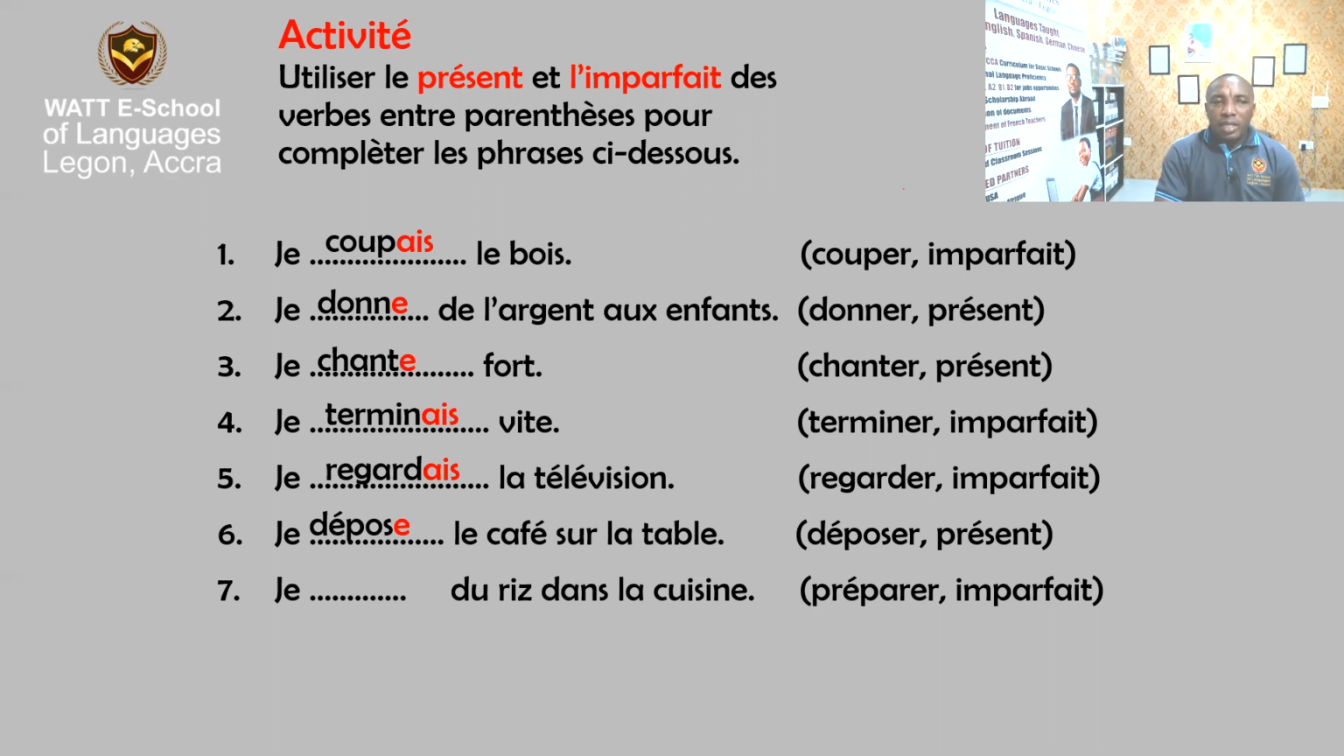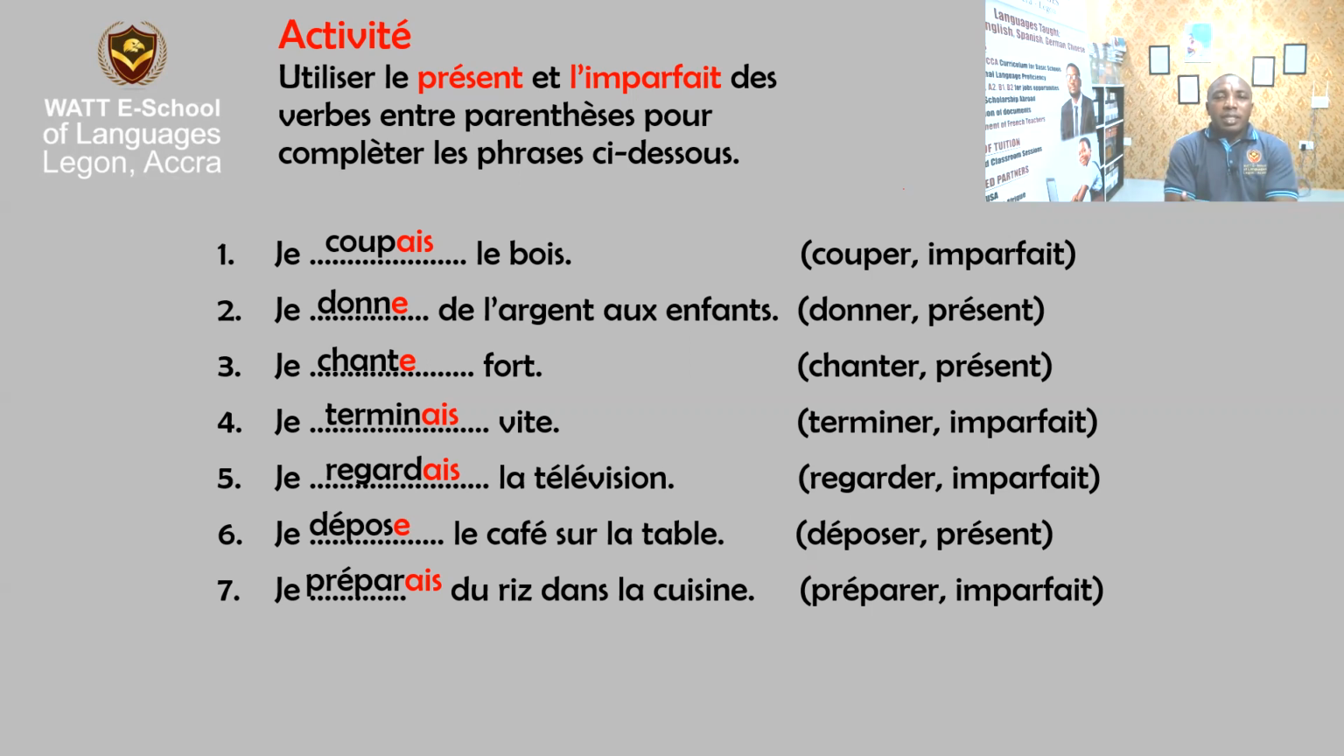The verb, can we read, is préparer. And they are asking you to put it in past tense, which is imparfait. Therefore, the rule says you have to take the ER and add the AIS since it is je, first person pronoun. So it will be je préparais. Je préparais du riz dans la cuisine. I cook rice in the kitchen, or I was cooking rice in the kitchen.